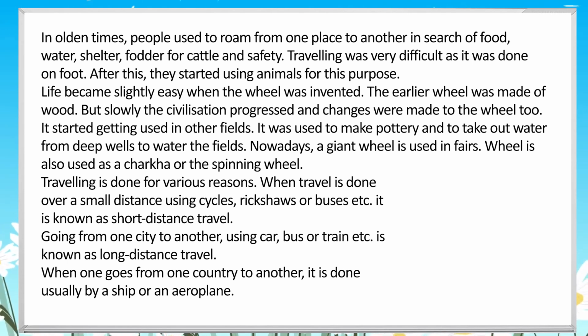Traveling is done for various reasons. When travel is done over a small distance using cycles, rickshaws or buses etc., it is known as short distance travel. Going from one city to another, using car, bus or train etc. is known as long distance travel. When one goes from one country to another, it is done usually by a ship or an aeroplane.